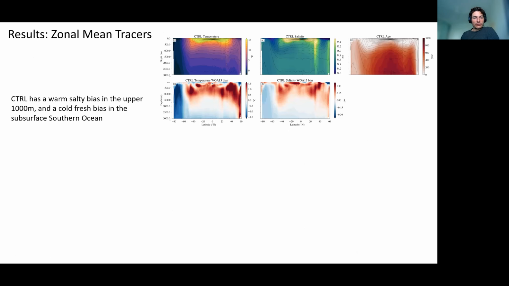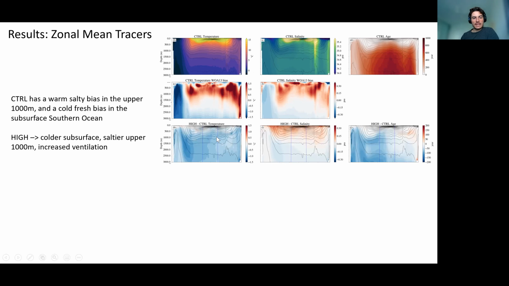We also looked at zonal mean traces. So at the top here is depth, latitude, control temperature and salinity structures, as well as age. And then the second row is the biases with respect to observations. So you can see ICSHMO has a warm and salty bias in the upper 1000 meters here, and a cold and fresh bias in the deep Southern Ocean. When we increase kappa N, we see a cooling throughout most of the ocean interior, a salinification of the upper 1000 meters, and decreased ages indicating increased ventilation.